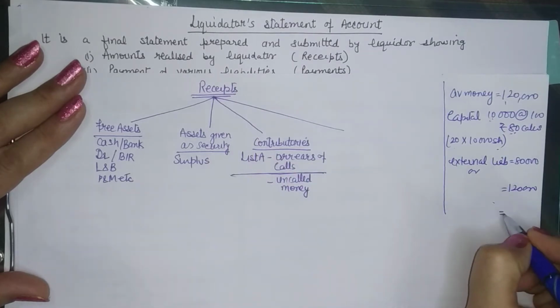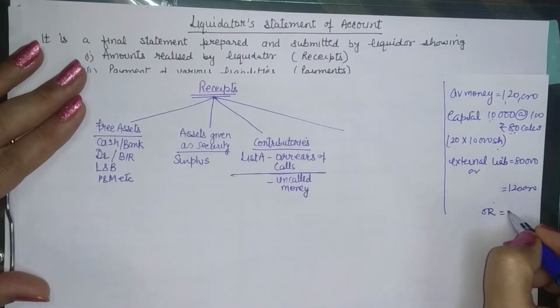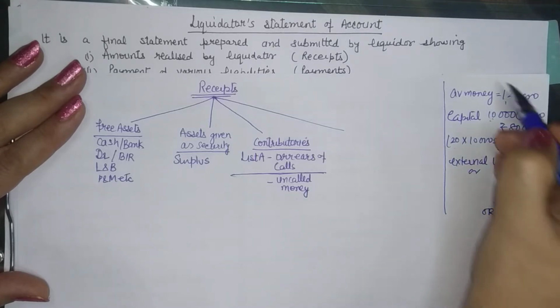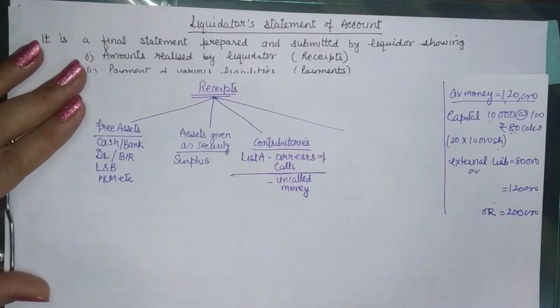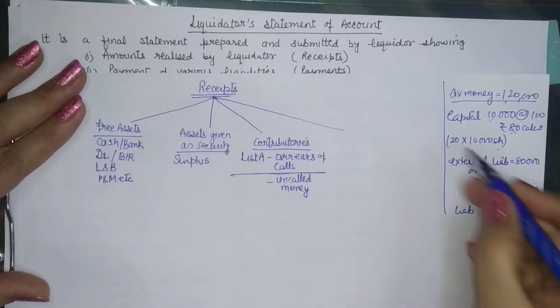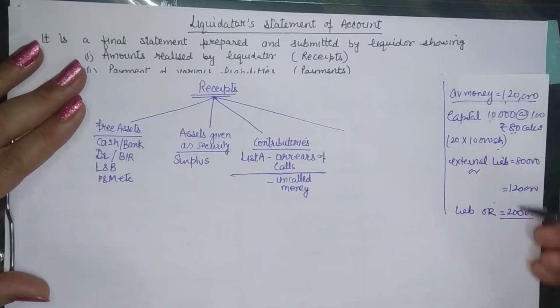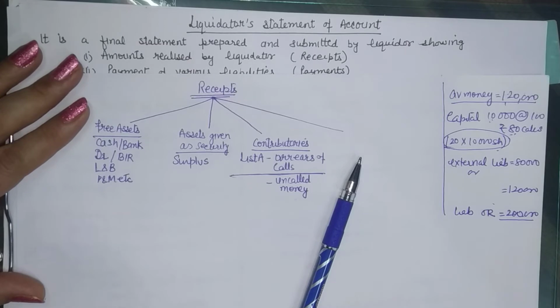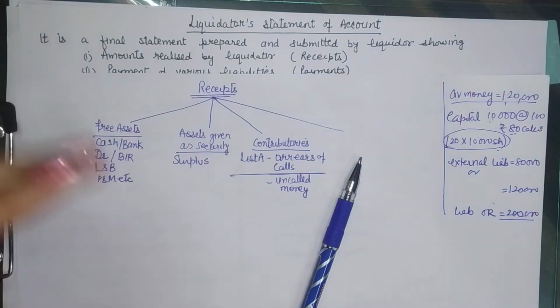If your liabilities are, say, 2 lakh, now how much do you need? Your money is 1,20,000, your external liabilities are 2 lakh. You need 80,000 more. So your requirement is 80,000, which means on 10,000 shares you don't need to call up the full 20 rupees.